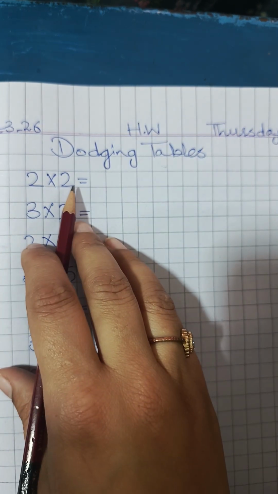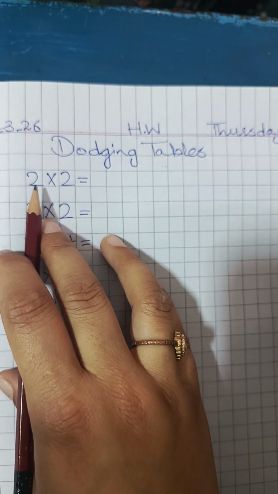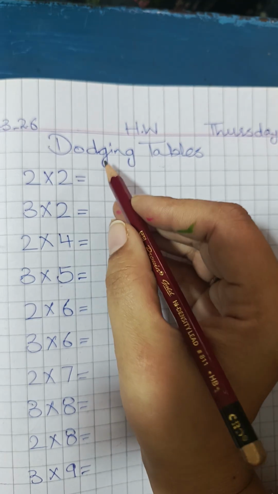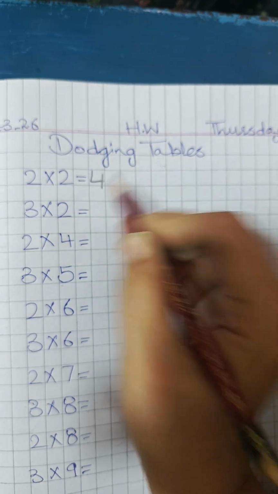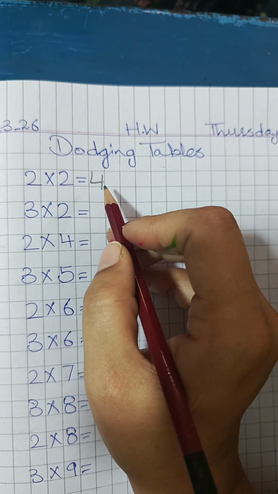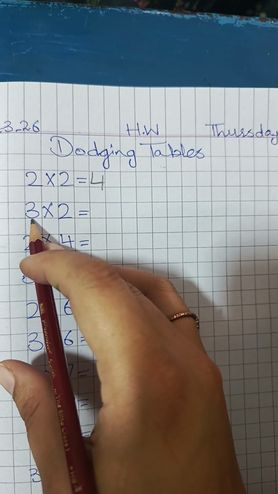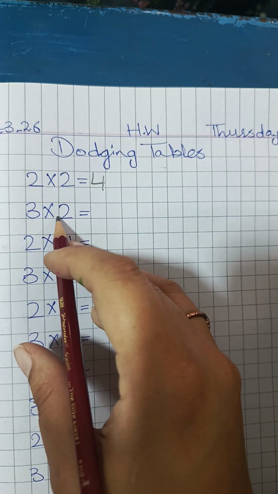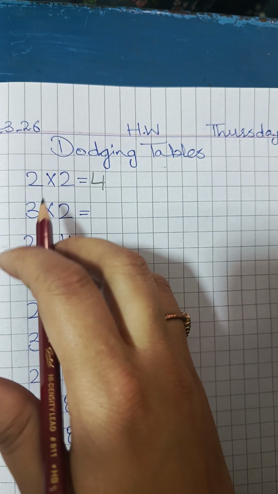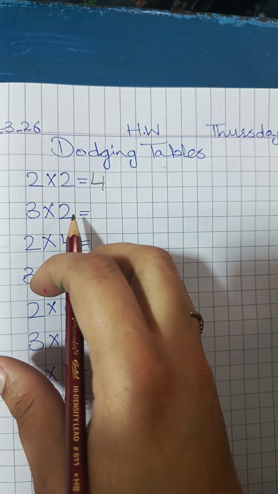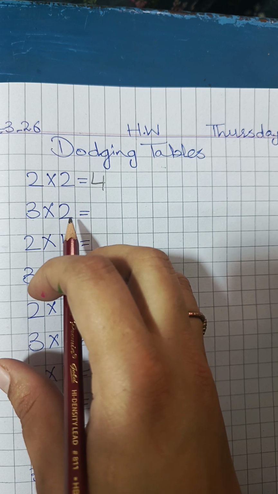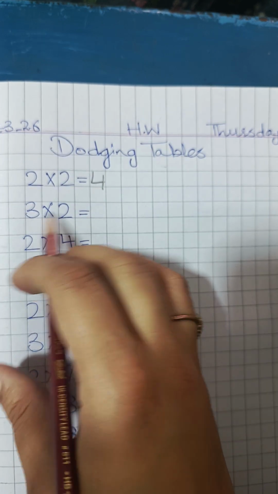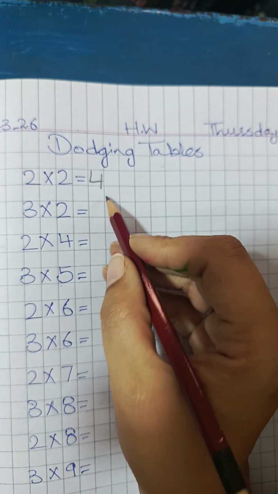First, 2 twos are. This is a table of 2. 2 ones are 2, 2 twos are 4. Very good. The answer is 4. 2 twos are 4. The next is table of 3. So be smart and intelligent. 3 twos are. If you don't learn the tables properly, you will be unable to answer the dodging table. So learn your tables of 2 and 3 properly. 3 ones are 3, 3 twos are 6.